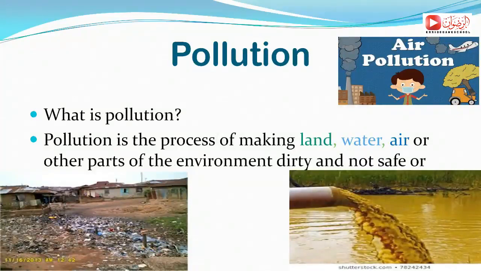We have three types of pollution. We have air pollution, picture number 1. Second, we have land pollution or soil pollution. And the third type of pollution is water pollution. So here we have water pollution. Pollution means making the environment dirty. Dirty means not clean. It's the opposite of clean.